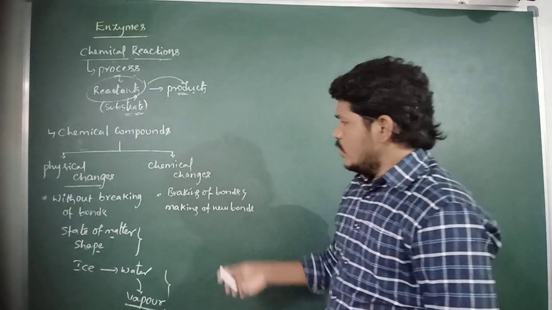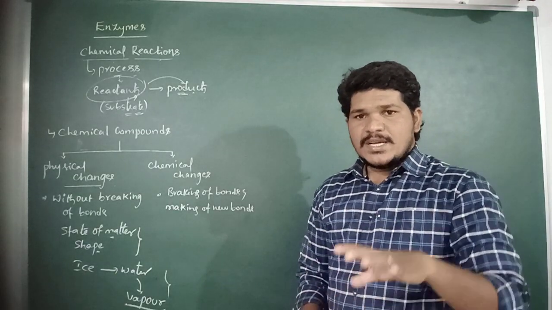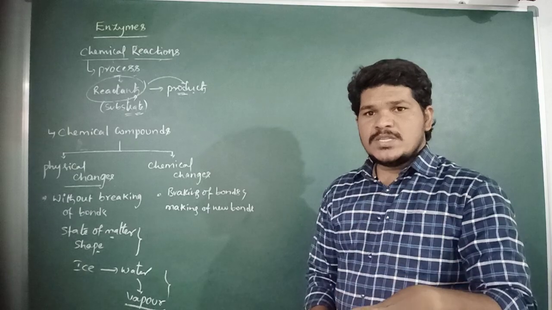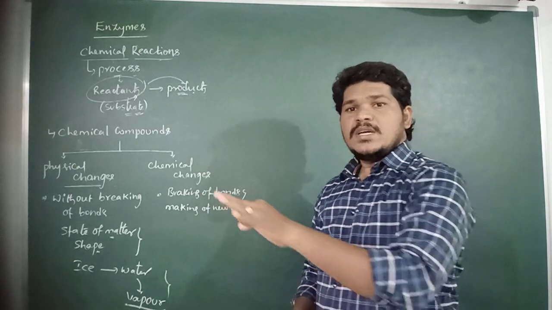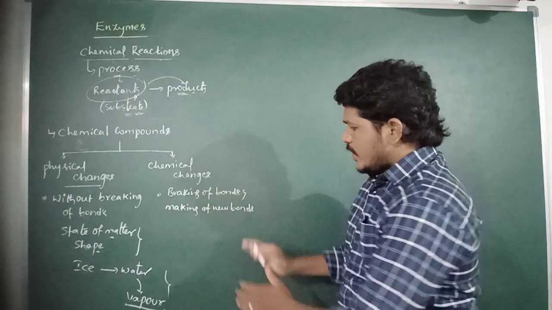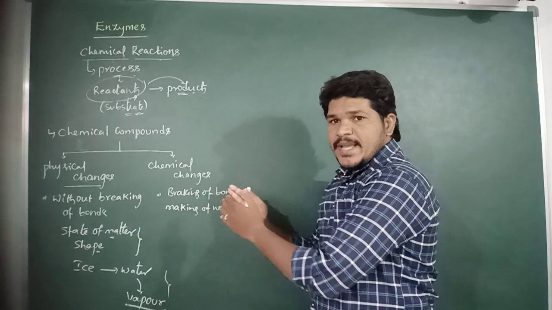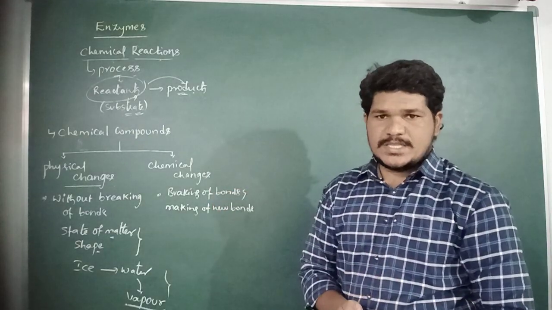Then coming to chemical changes. If we observe chemical reactions, breaking of bonds and making of bonds take place during the transformation. So both the making and breaking of bonds take place in chemical reactions.